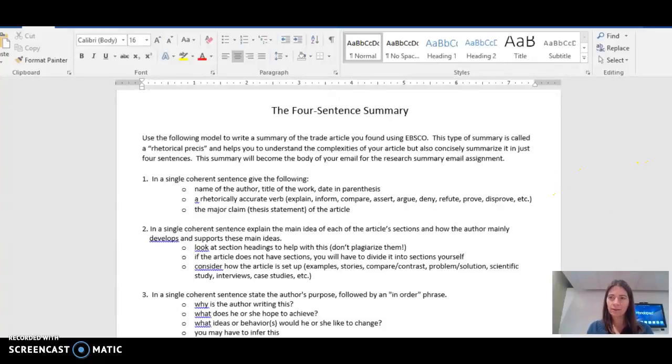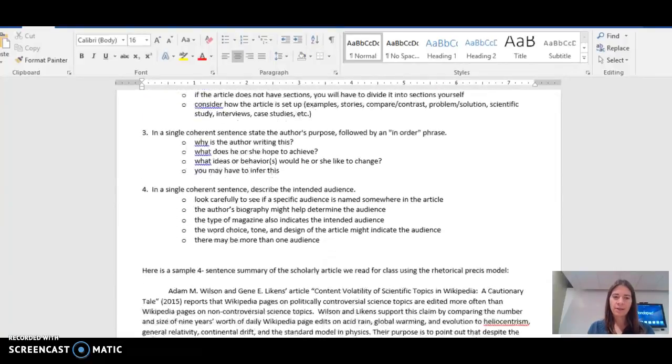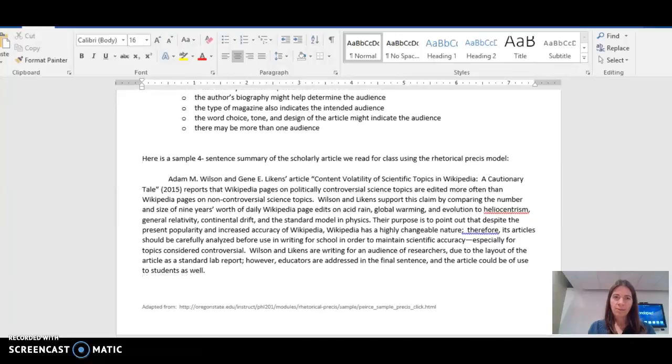So this handout tells you exactly what should go in each sentence, and then at the bottom I summarized the scholarly article that we read, Content Volatility of Scientific Topics in Wikipedia. So that might be a good place to start. Let me just read my summary aloud to you, and then we'll go sentence by sentence, and I'll tell you what is supposed to be in each sentence of your article summary.